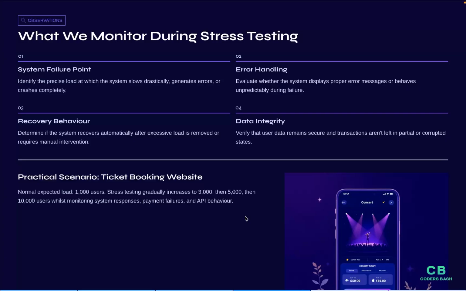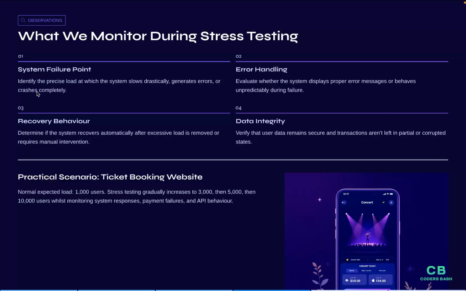Now, what do we observe in stress testing? During stress testing, we carefully observe the system failure points. We identify the precise load at which the system slows drastically and starts throwing errors or crashes completely. The second thing we notice is, when the system fails, does it show proper error messages or does it behave unpredictably?